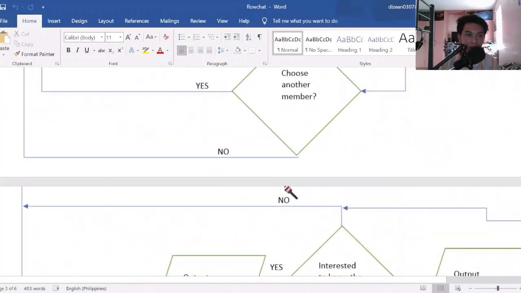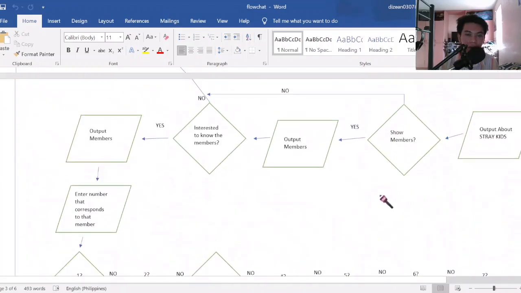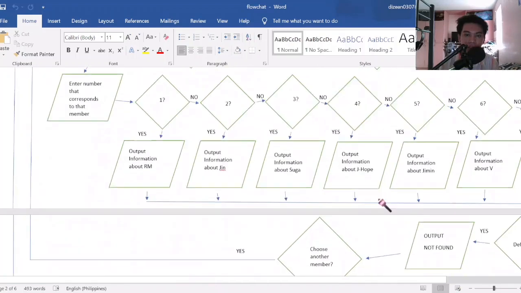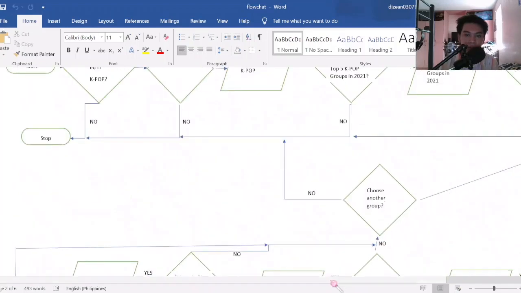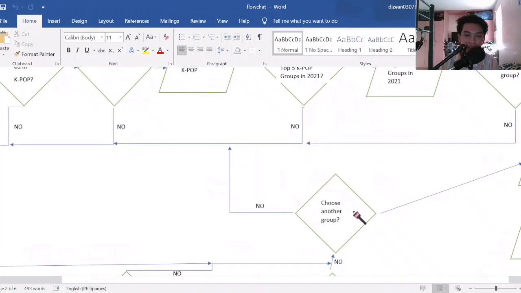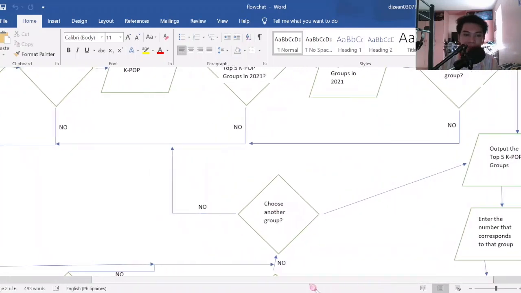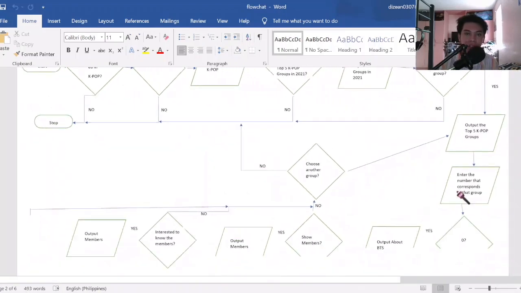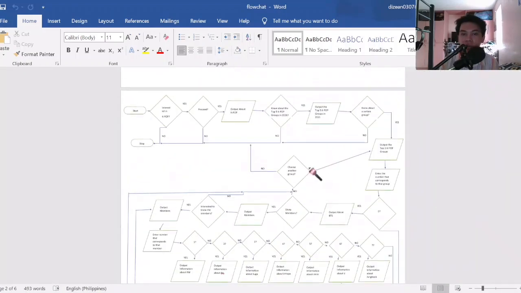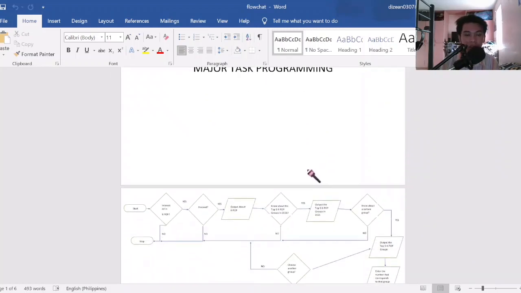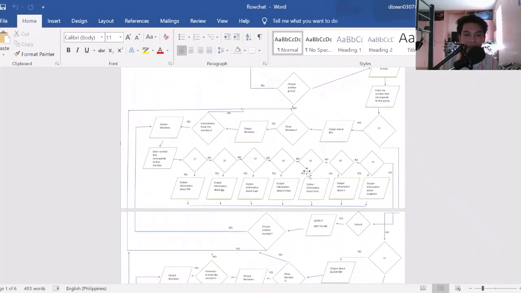Then it will go back to the top, where the program will ask the user if the user wants to choose another group. So if yes, output the top 5 K-pop groups, and if no, it will stop the program. So that is basically my flowchart. I just made it quick, because it is just the same process for each case.